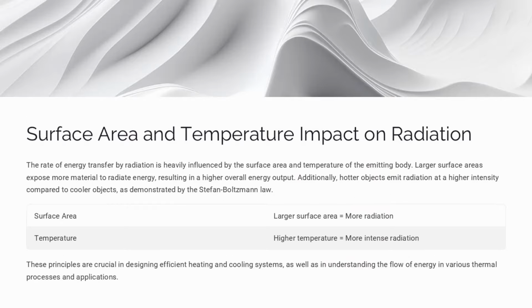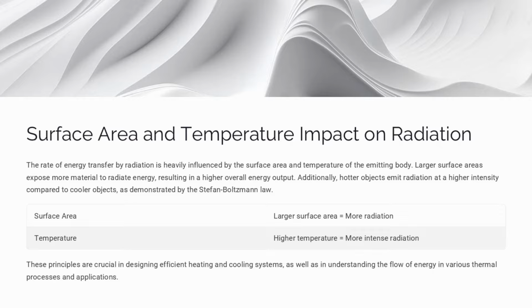Lighter, smoother surfaces have higher reflectivity, meaning they bounce back more of the radiant energy that hits them. In contrast, darker, rougher surfaces absorb more of the incident energy. Highly polished, even surfaces reflect light efficiently, creating a mirror-like effect. Rougher textures tend to scatter the light in different directions, reducing the reflective properties.